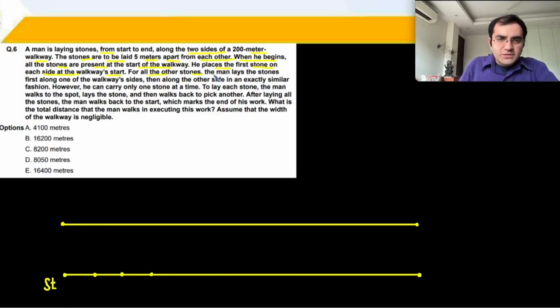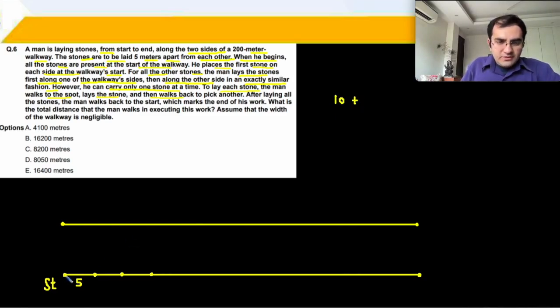For all the other stones, the man lays the stones first along one of the walkway sides, then along the other side in an exactly similar fashion. However, he can carry only one stone at a time. And to lay each stone, the man walks to the spot, lays the stone and then comes back. ठीक है? तो इसको कैसे करना है कि for example, this man walks 5 meters, पत्थर रखा, and 5 meters वापस, that is 10. ठीक है.